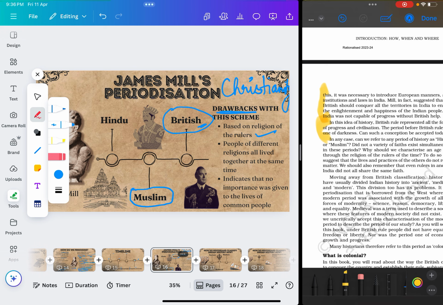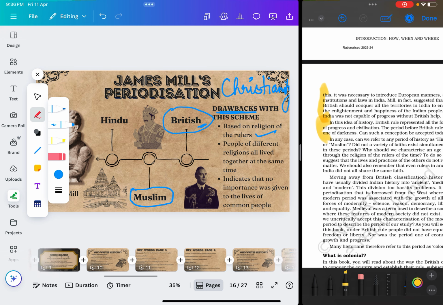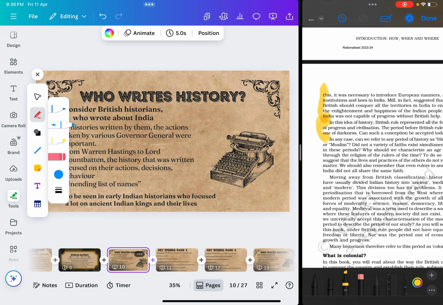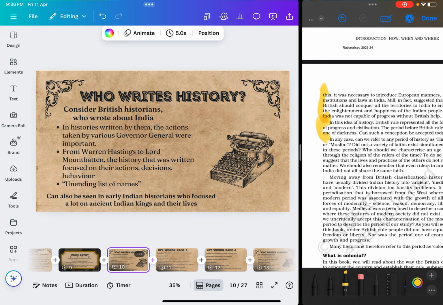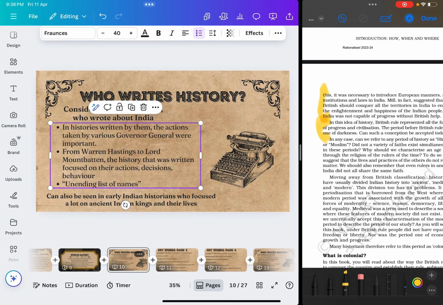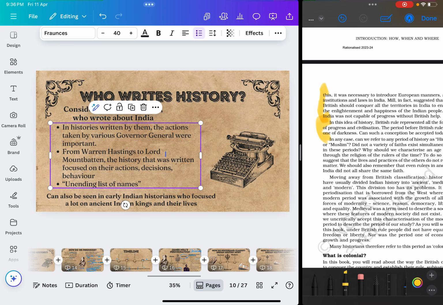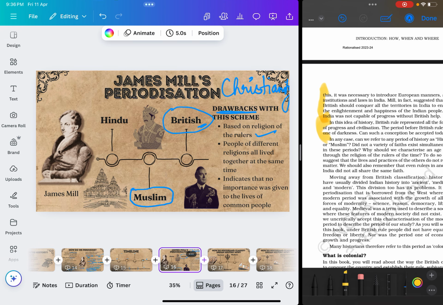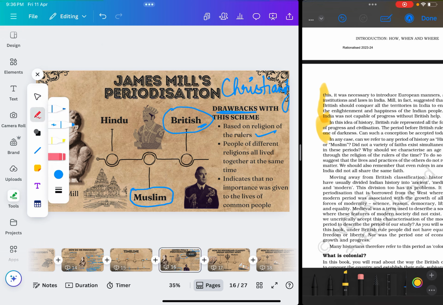And apart from this, what it tells us. For example, we looked at how initially people who wrote history focused only on various governor generals, right? We did this topic. James Mill is making the same mistake. He is again focusing only on the rulers. He is not focusing at all on the lives of the common people. He is only looking at the religion of the rulers. So we are saying that James Mill's periodization is not correct, right? Now if this is not correct, then what is correct?